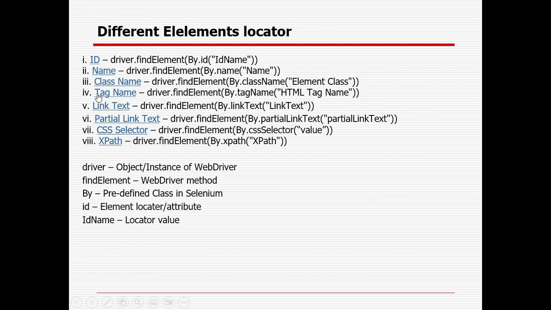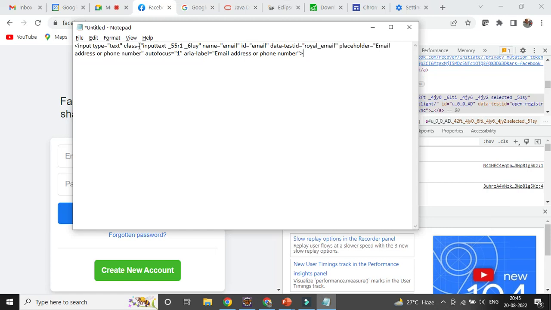In case of link text and partial link text, you can use them for links only, right? So link text means the full link you can give, but suppose the link is very big, and sometimes dynamic in nature, where some part can change every time, then you should use partial link text with the fixed part. The dynamic part you can leave out, right? So for the particular field here, you could see the name is there, email, and the ID is there, so I can identify with the help of either name or ID.